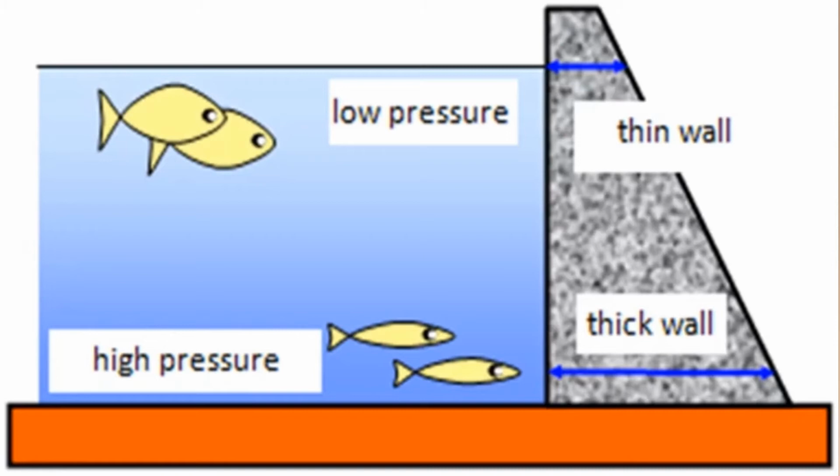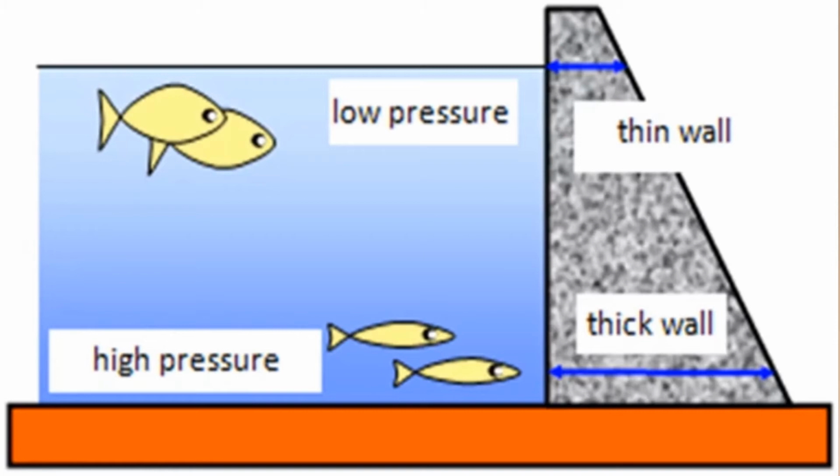Children, already we know that liquid pressure increases at depth. In the depth only the pressure will be high. See here also the pressure is high at the depth, so the walls of the dams are made stronger. The walls of the dam are built very thick at the bottom. What is the reason? There will be high pressure, lateral pressure, pressure on the walls.